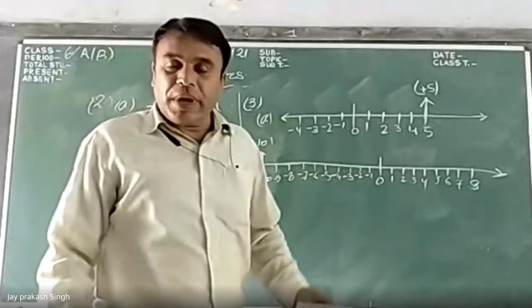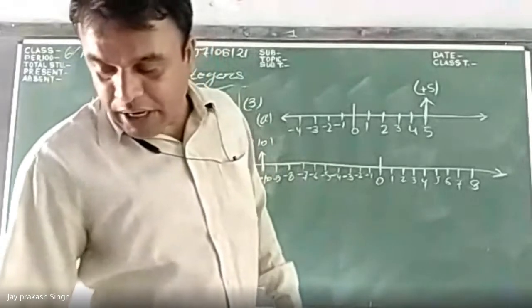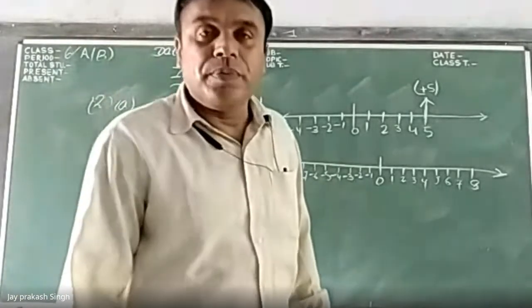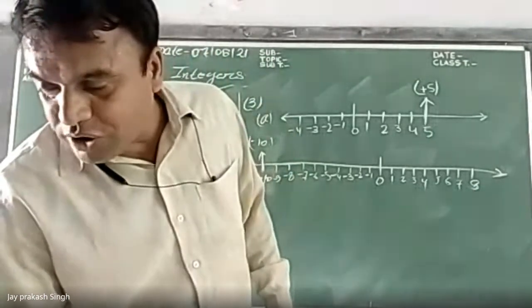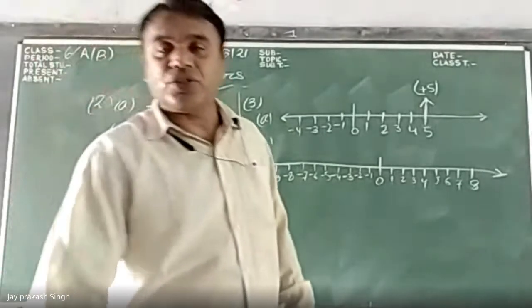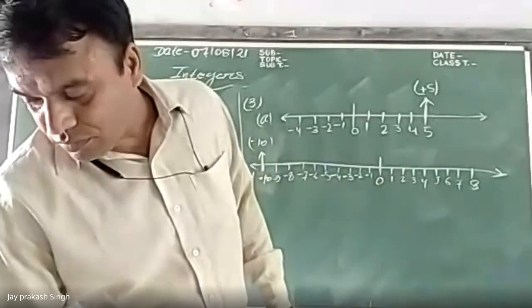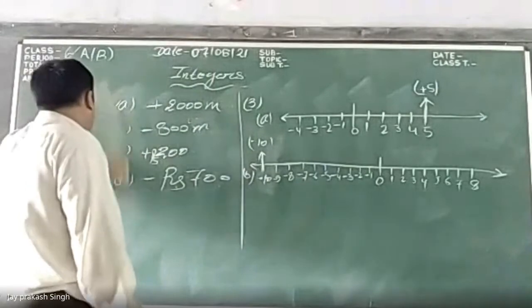In this way, we have to represent all the numbers on the number line. So we have solved question number 3. Now question number 4. A line is drawn vertically in your book, the figure is given here.